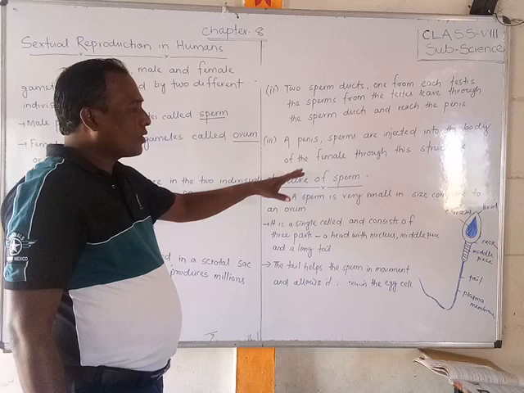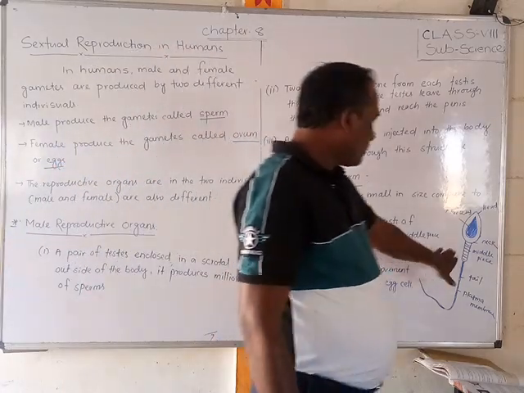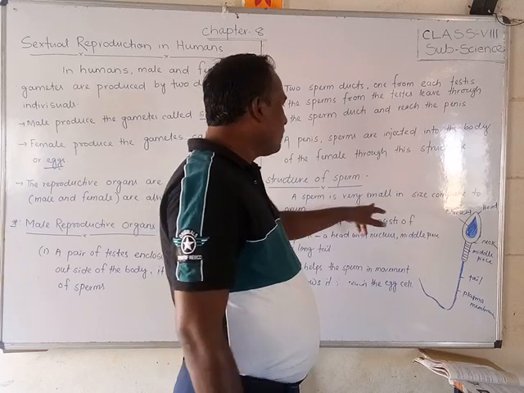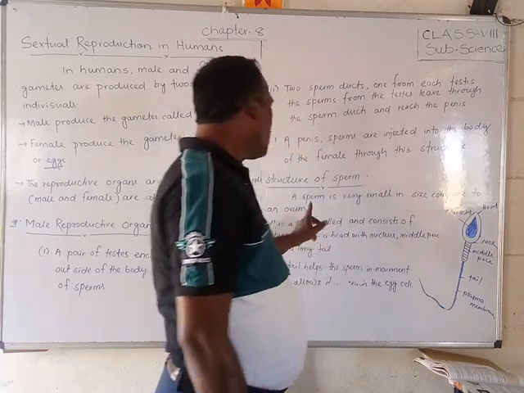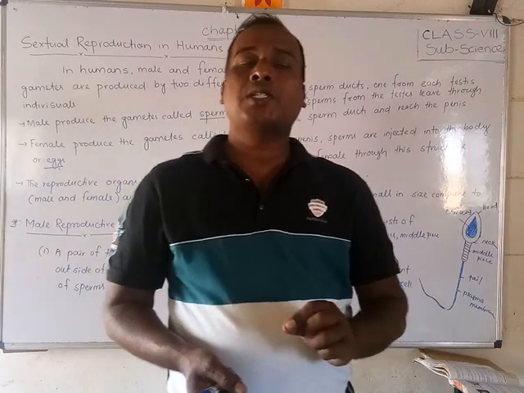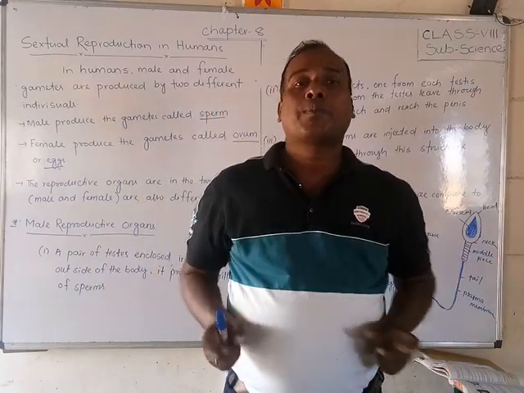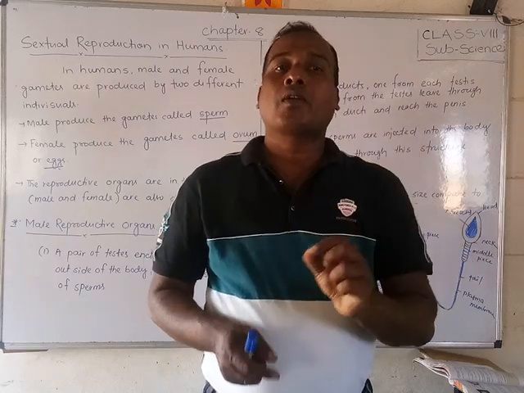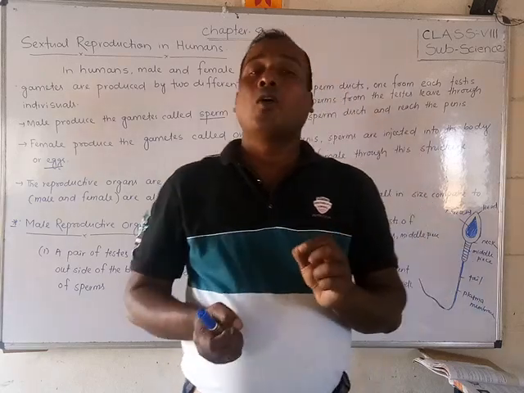Now the structure of the sperm, which I have drawn here. The female gamete is called the ovum and the male gamete is called the sperm. If you compare both gametes, the sperm is very small compared to the ovum.